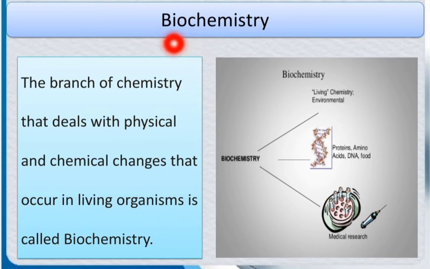Biochemistry, as the name indicates, is the branch of chemistry that deals with physical and chemical changes that occur in living organisms. Like, as you can see in this picture, living chemistry, environmental, proteins, amino acids, DNA, food, medical research, etc.